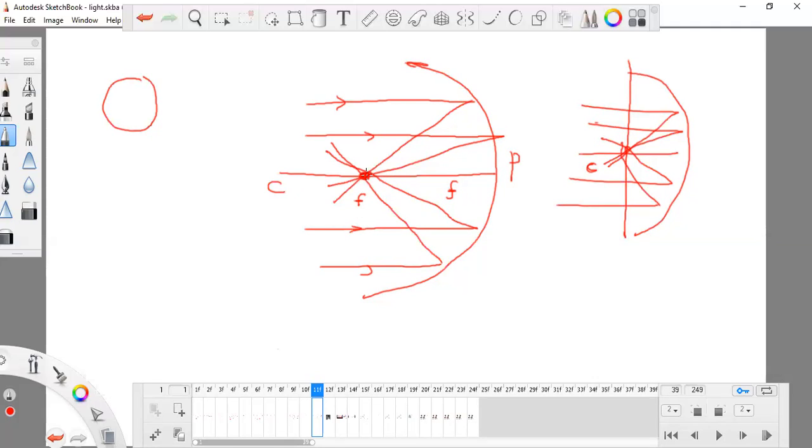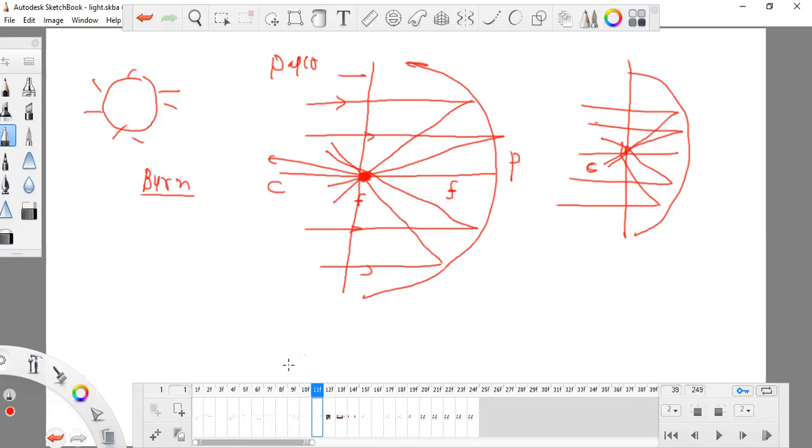This is the point where all of the rays get aggregated, and suppose this is the sun ray. If I'm doing the experiment and this is my paper, I'm aggregating all of the rays on a paper. All of the rays aggregate at a particular point, and at this point the paper can burn. Why so?